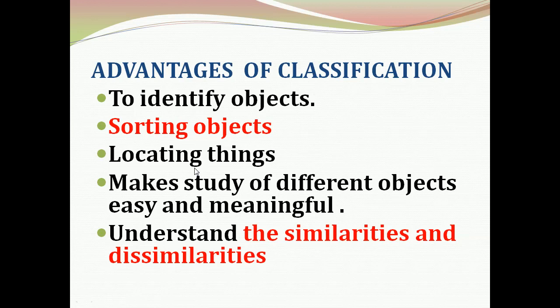It is only because of classification that you can locate a book you need in your school library. In your school library there will be a lot of books.